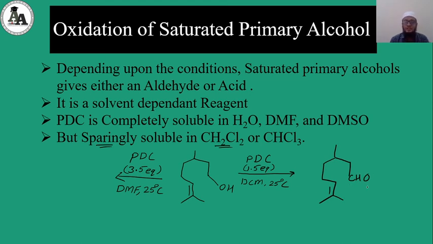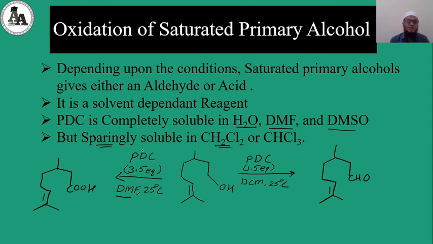It will give us a controlled oxidation. But in the case of water, DMF and DMSO, here it will give us an over-oxidation product. The product we get here is an acid. Why is it so?